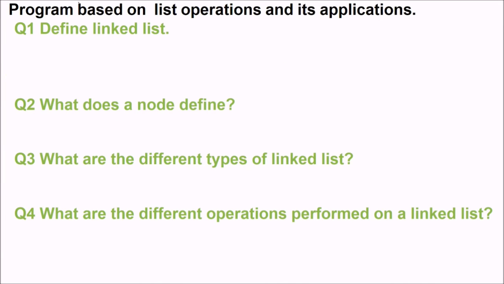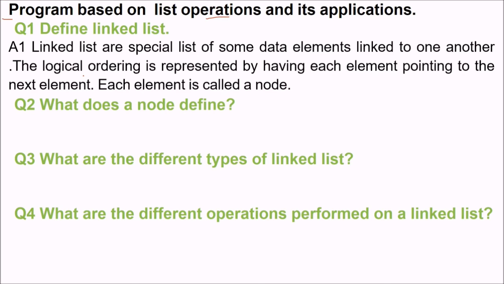Now, if you are given a question which is a program based on list operations and their application, with respect to linked lists, what questions may arise? First is, define a linked list. Linked lists are special lists of some data elements linked to one another. This is the logical linking. The logical ordering is represented by having each element point to the next element, and each element is called a node.